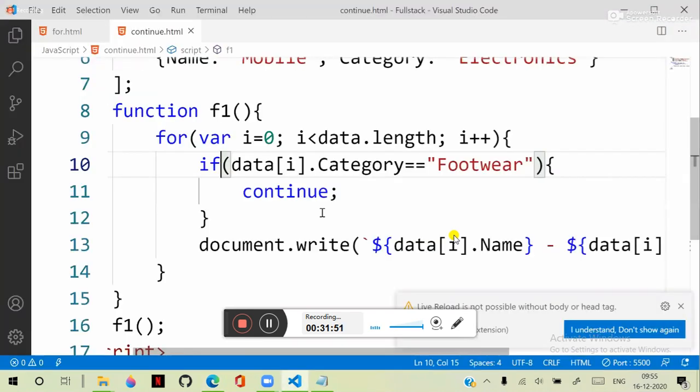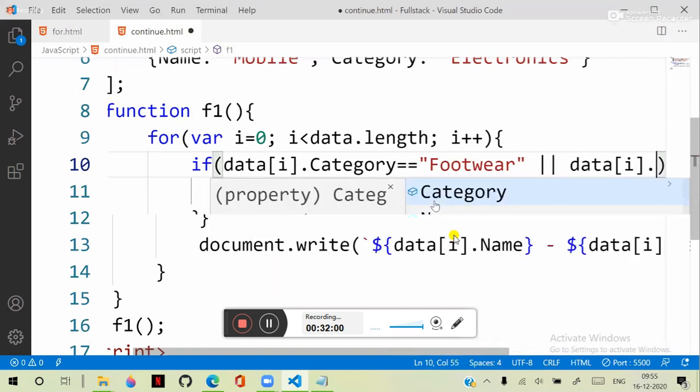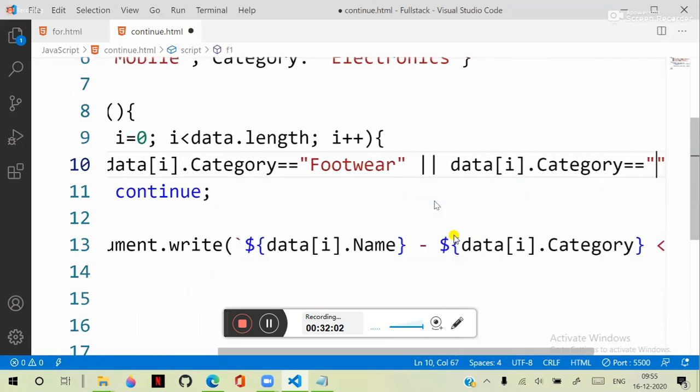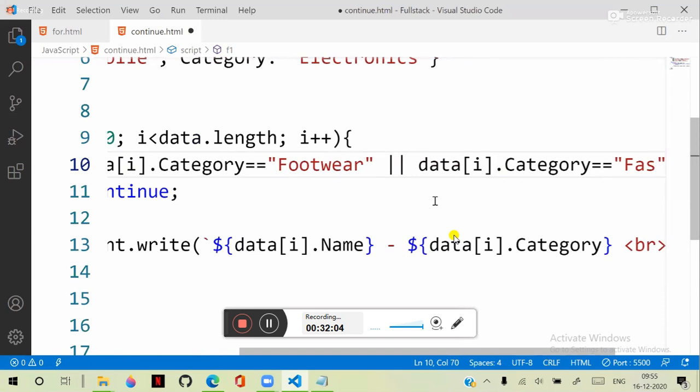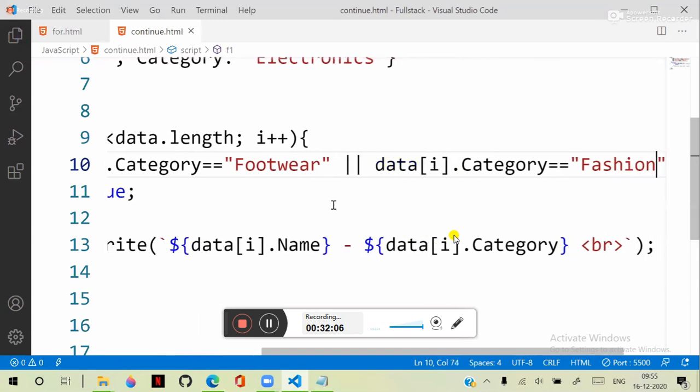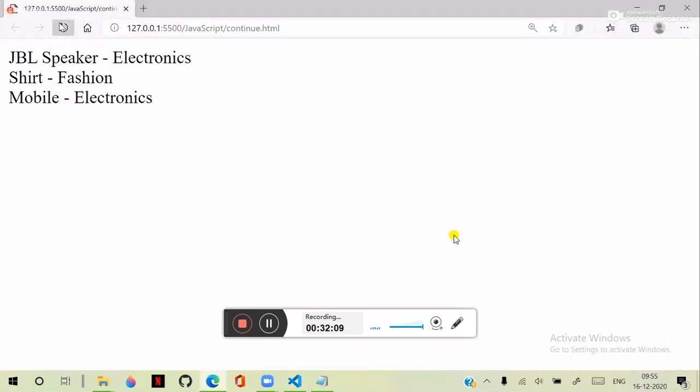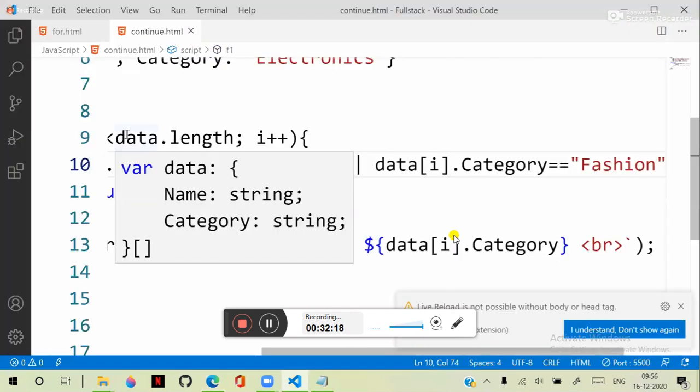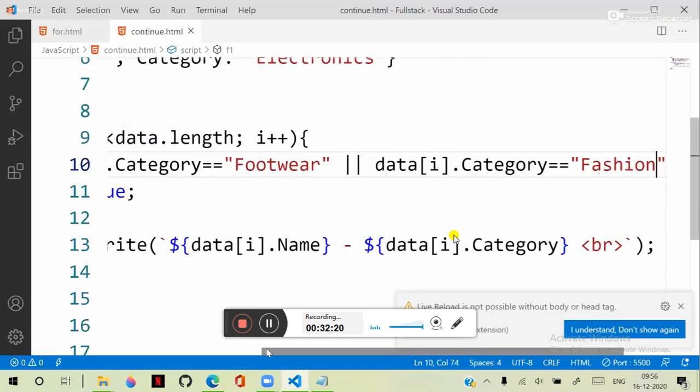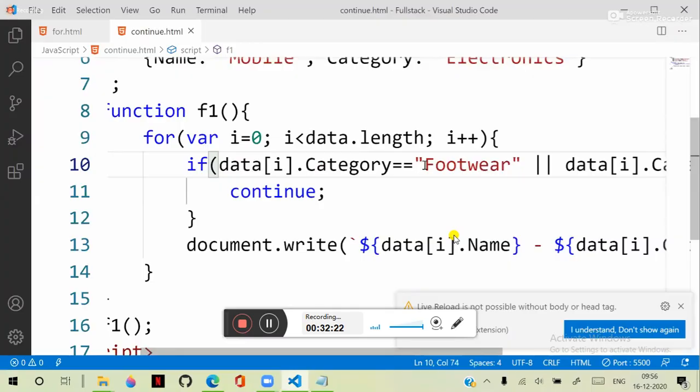If I want to ignore both footwear and fashion, then I can add my condition with or, and say data of i dot category is equal to fashion. Then it is going to ignore both footwear and fashion and display only electronics. Whenever this occurs, we are saying continue.